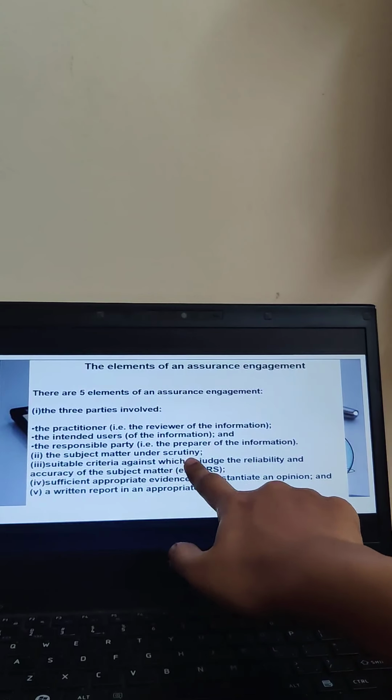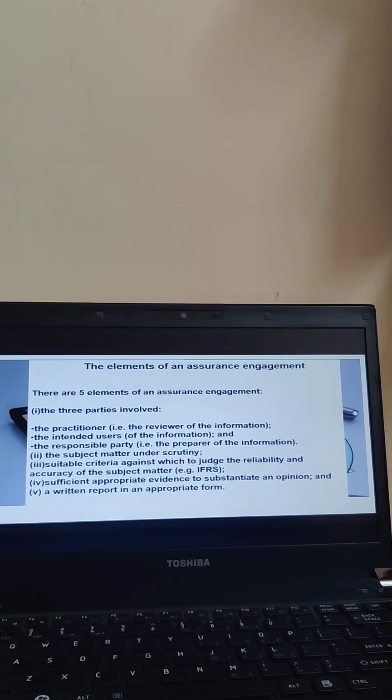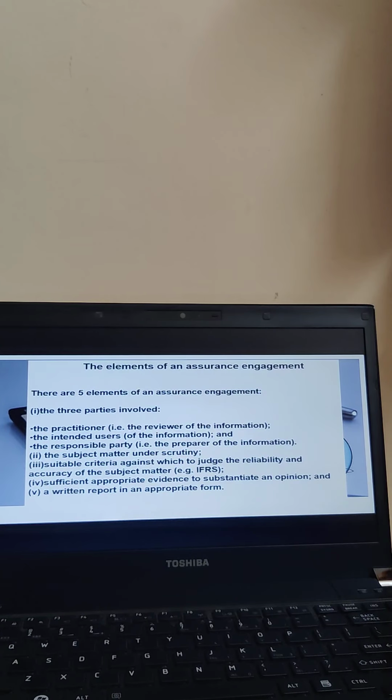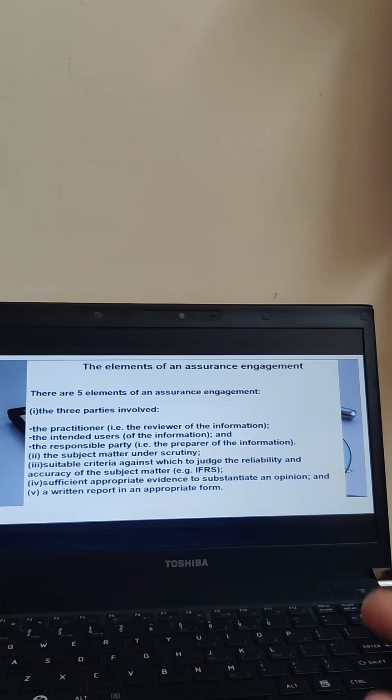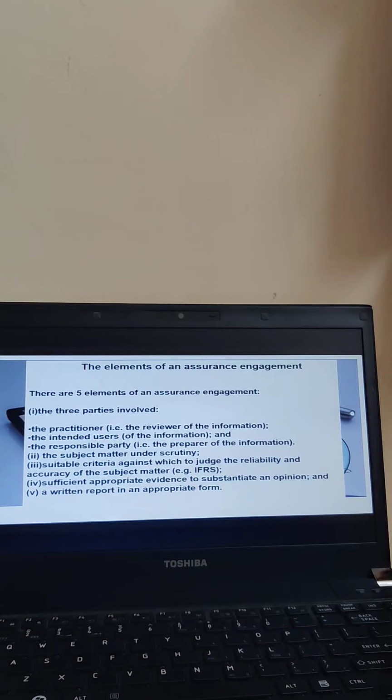Next, the subject matter under scrutiny. Now basically the next one is, what is the subject matter? What do you want to get out of the audit? What is the subject matter on which you want to do the auditing?